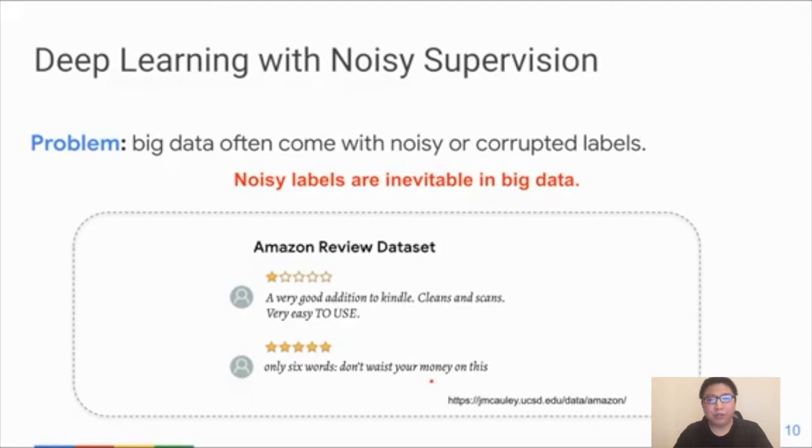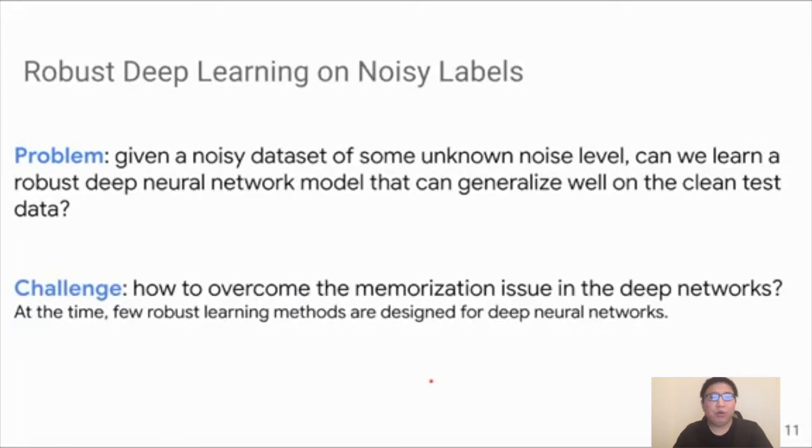So that leads to a critical issue, and for this research, we want to tackle the following problem. Given a noisy dataset of some unknown noise level, can we learn a robust deep neural network model that can generalize well on the clean test data? The challenge here is how we can overcome the memorization issue in deep neural networks. Although there are some very good works published at that time dealing with noisy labels, few of them are designed for deep neural network models, and we know that memorization is a typical issue for deep neural networks. We may not experience such an issue in other models such as SVM or decision trees.